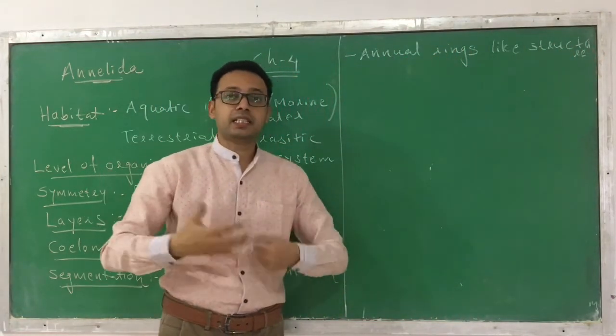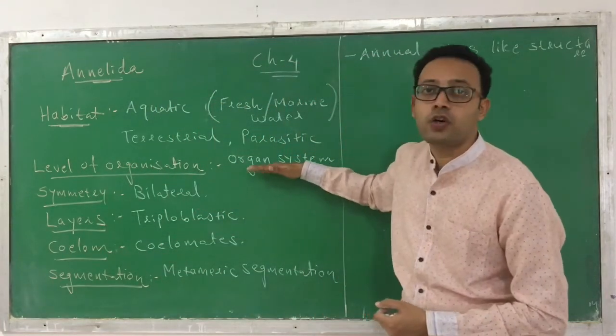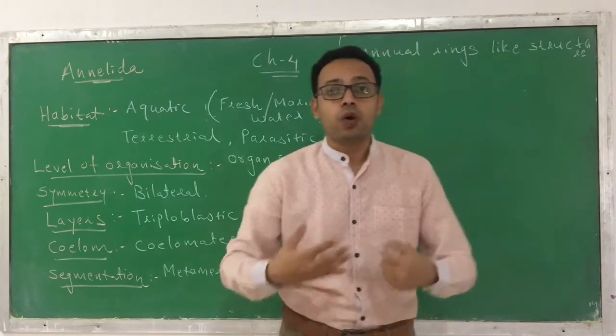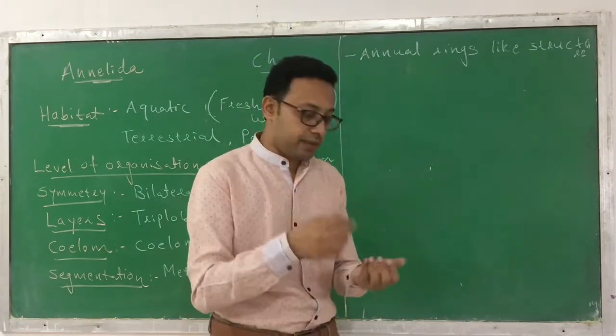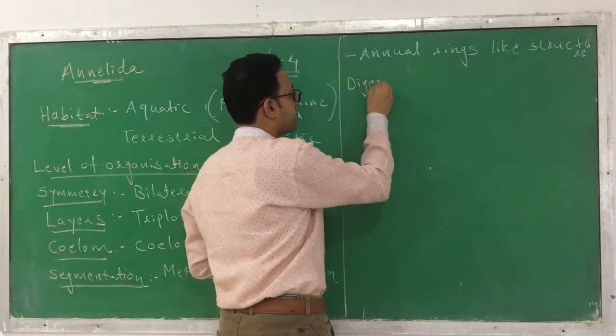Now let's discuss the different kinds of systems that exist, because here the level of organization is organ system, meaning different organ systems exist in them. So what kind of organ systems can you find in them? Let us discuss one by one, starting with the first one, the digestive system.